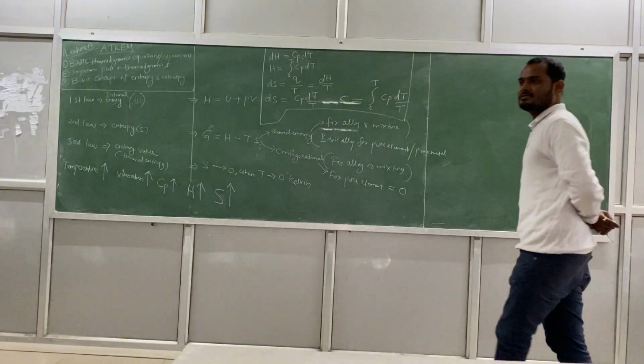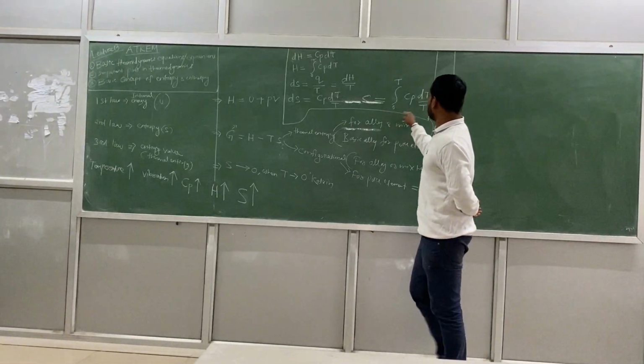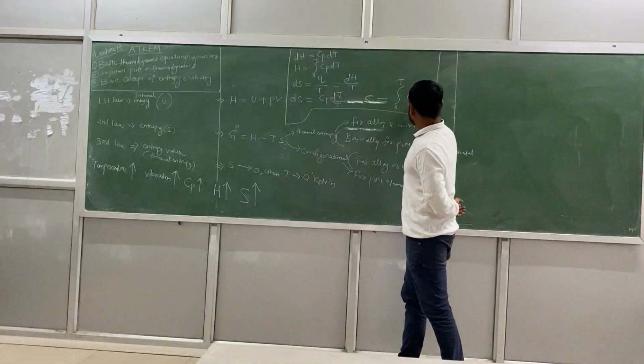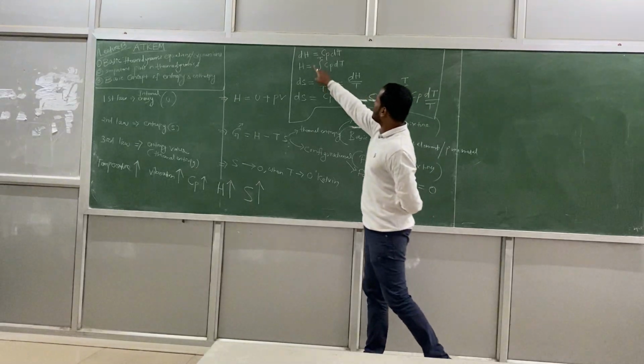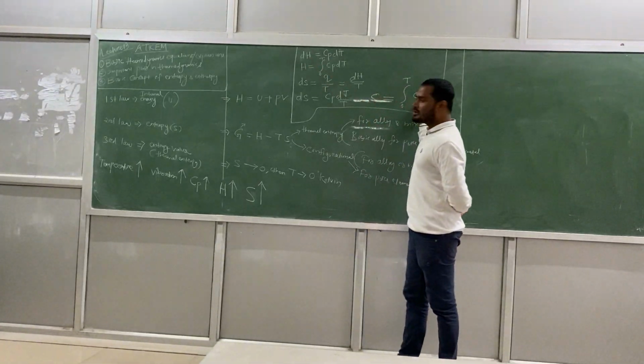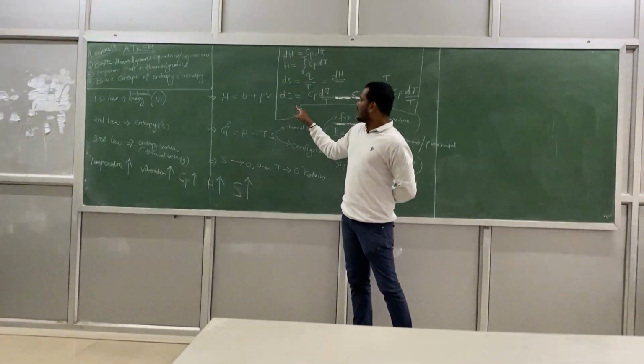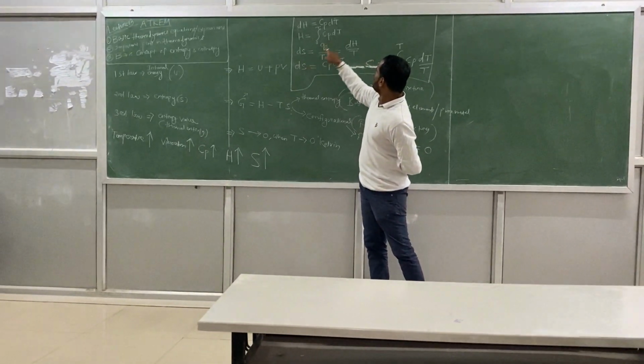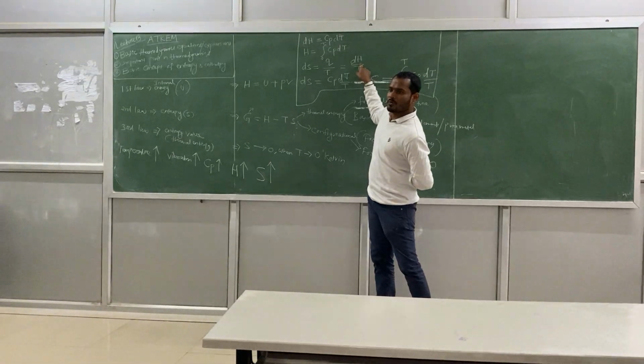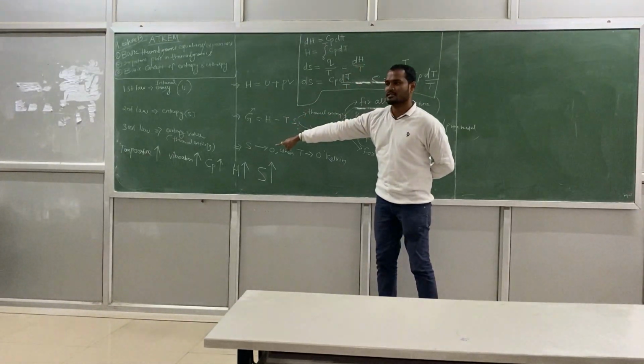So I have written all the expressions. So you can see that Cp is related to entropy, Cp is also related to enthalpy. So Cp will increase, then enthalpy will increase, entropy will increase, right? And entropy is related to enthalpy also. Right? That's why this is the relationship.